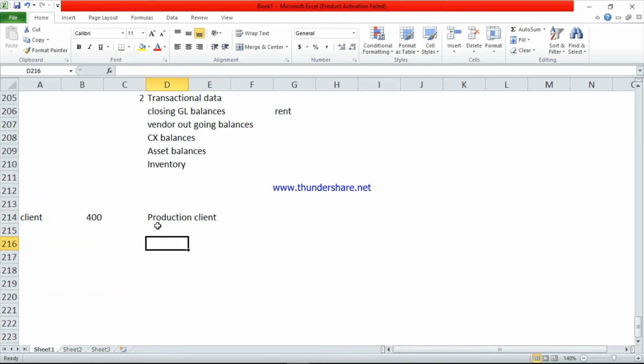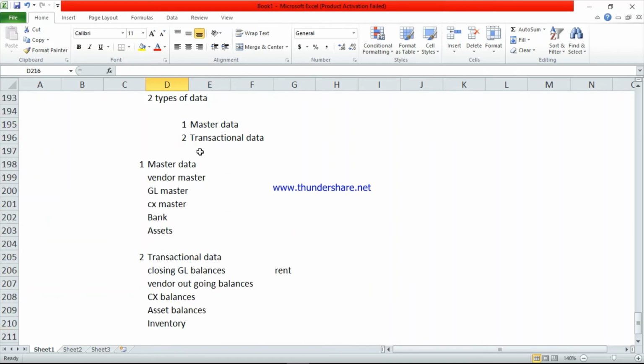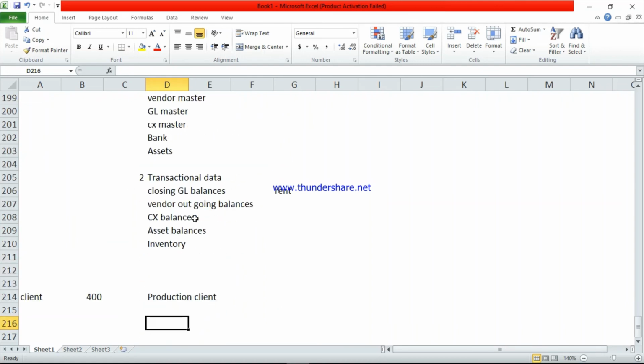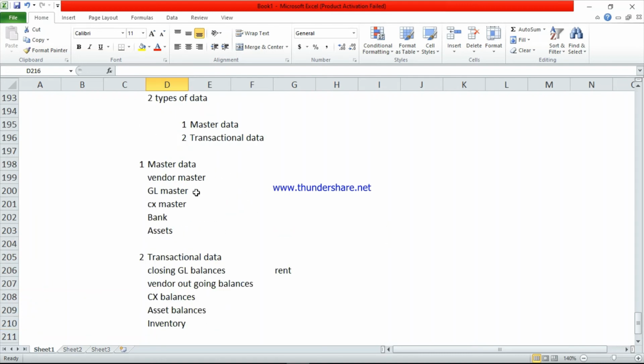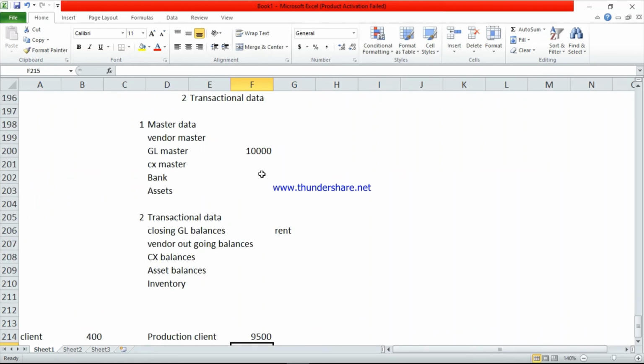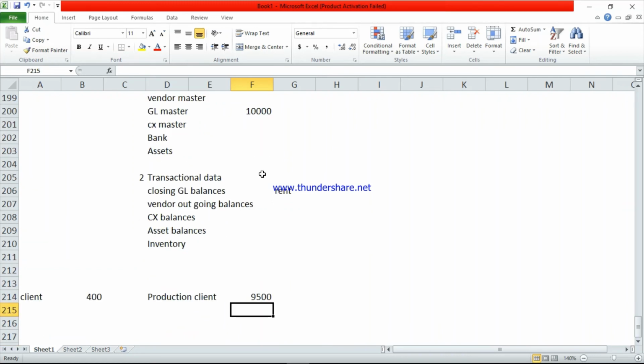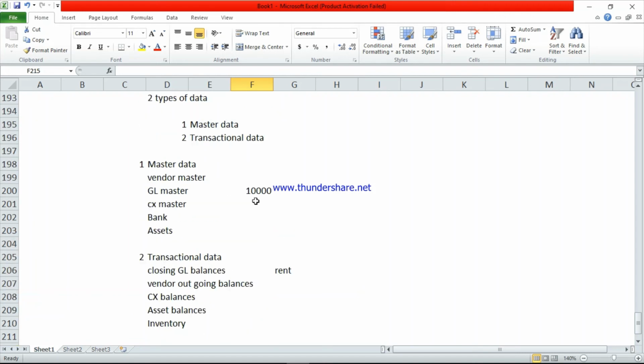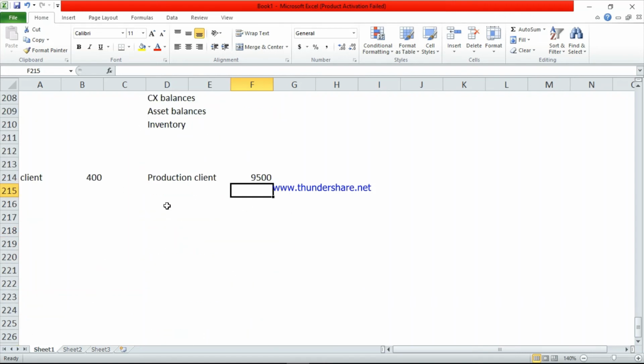In this production client, whatever data was uploaded in the pre-production client will go in after filtration. After filtration means, suppose in the GL master there are 10,000 GLs. In the previous company they were using 10,000 GLs, but here they did a filter. They need only 9,500 GLs, so they remove 500 GLs that they are not using. Production client means after filtering the data, they will upload the final data.